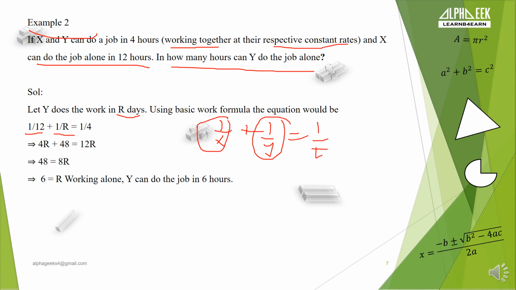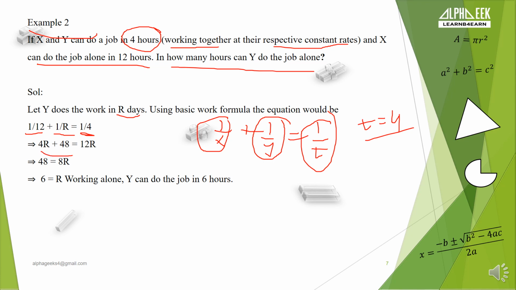And in the question it is given that if both of them are working together, then the requirement will be 4 hours. So in 4 hours they can complete the work. So here the value of t will be 4, the total number of days required to complete if both of them are working together is 4. So the value of 1 by t will be how much? 1 by 4. 1 by 4 amount of work will be completed in a single day if both of them are working together, correct?